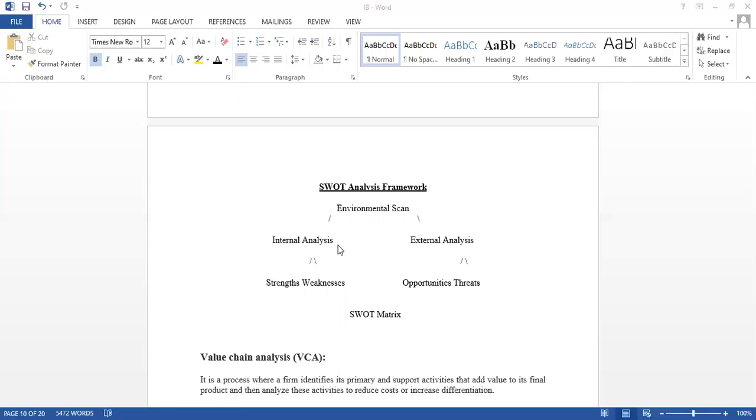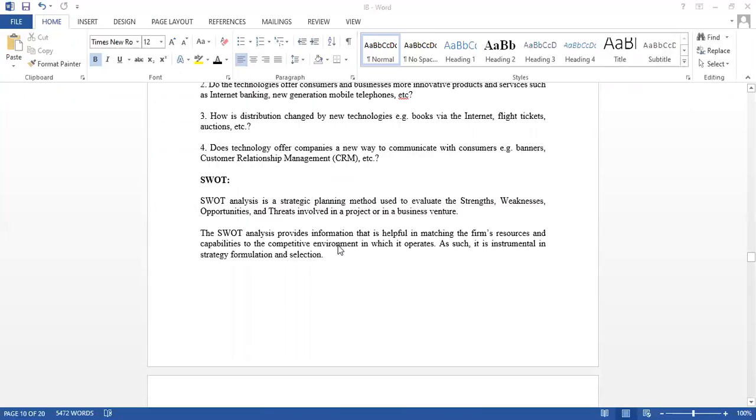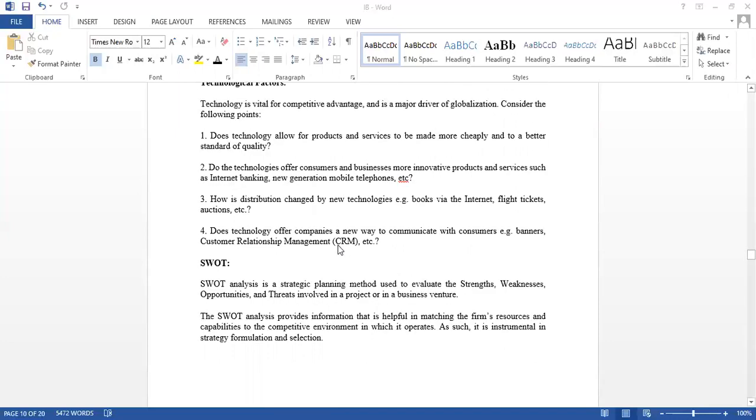If your strength is your managerial skills, then by using that strength you can grab certain kinds of opportunities, or overcome certain threats that are going to occur in the future. By ascertaining your strengths and weaknesses, you can take necessary steps, whether to enter into a particular business or not, or a particular country or not. So that is nothing but the SWOT analysis.